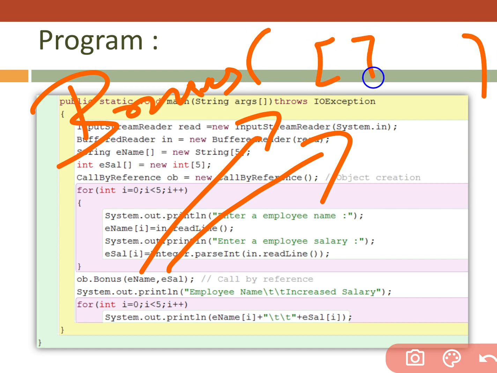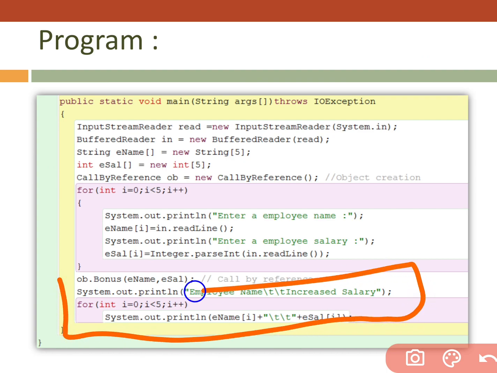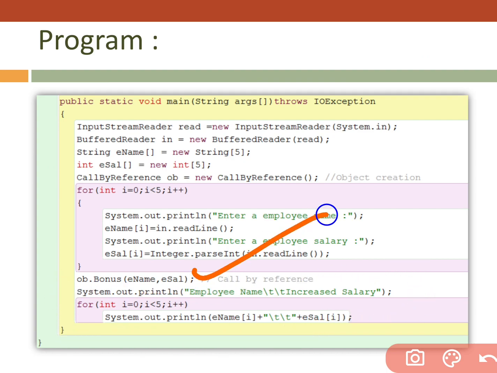We have two arrays and both the arrays receive it. The same addresses are shared by both the arrays. Here I display, after calling the function and after doing some manipulation in the salary, so that you can see how it affects the salary.